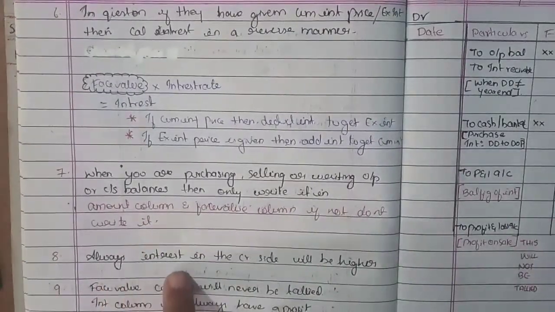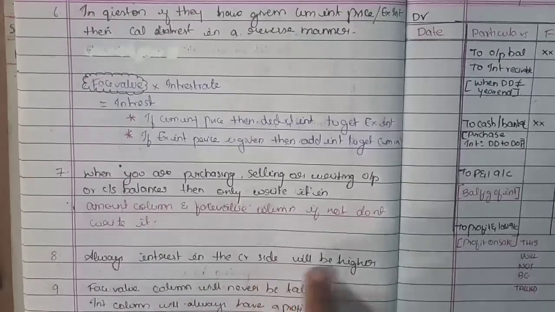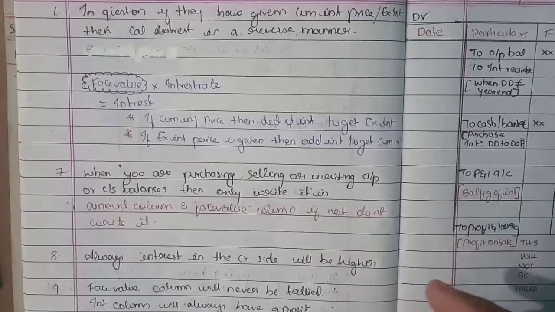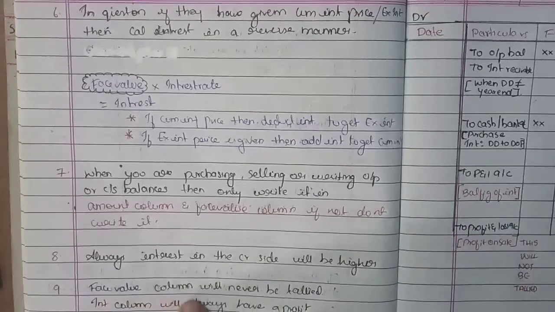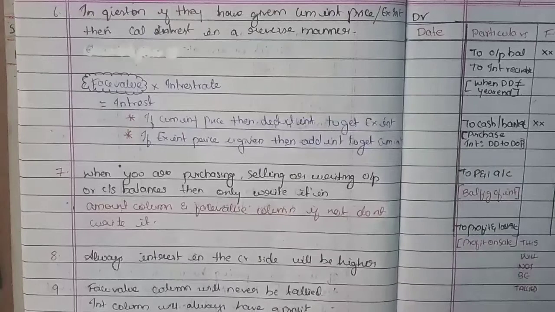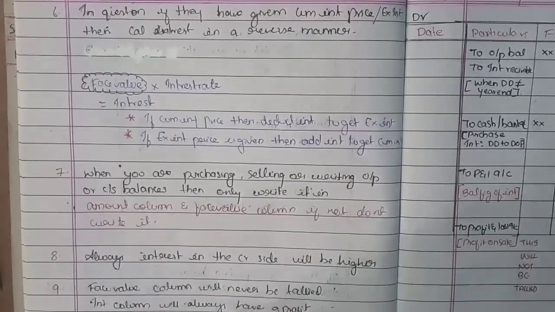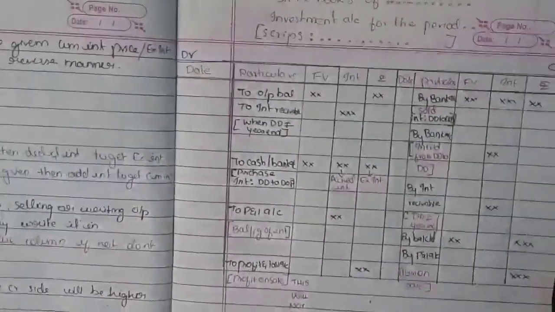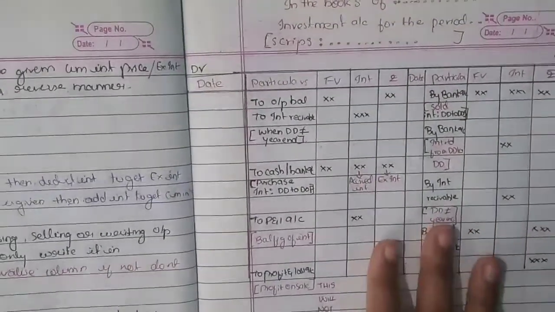Next, interest on the credit side will always be higher, so the interest balance will be higher on the credit side of the investment account. Next, the face value column should never be tallied. Always, the face value column in the investment account should not be tallied. Then the interest column will always have a profit. Now we'll see how those points are explained practically.